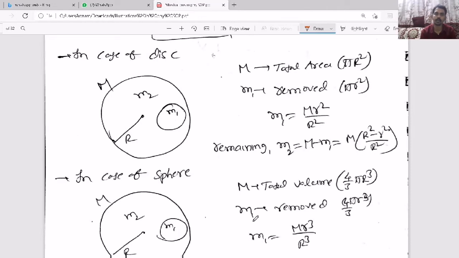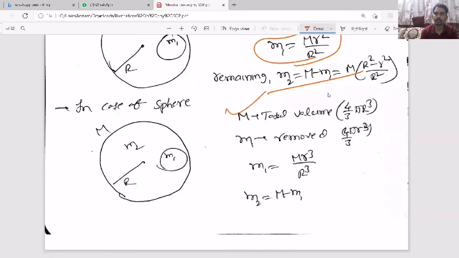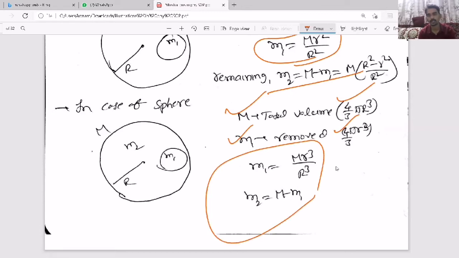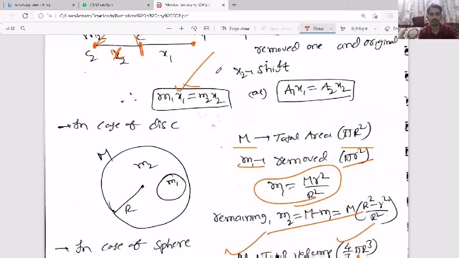For that, here I have given a clear formula. In case of a disk, if capital M is the total mass for the total area, then small m1 is the mass for the smaller area, then you will get it by cross multiplication. Then the remaining mass you will get. But in case of a sphere, you have to consider capital M is the mass for total volume, then small m1 is the mass for small volume, so that you can find it. So after finding m1, m2, you can substitute in this equation m1 x1 equal to m2 x2.